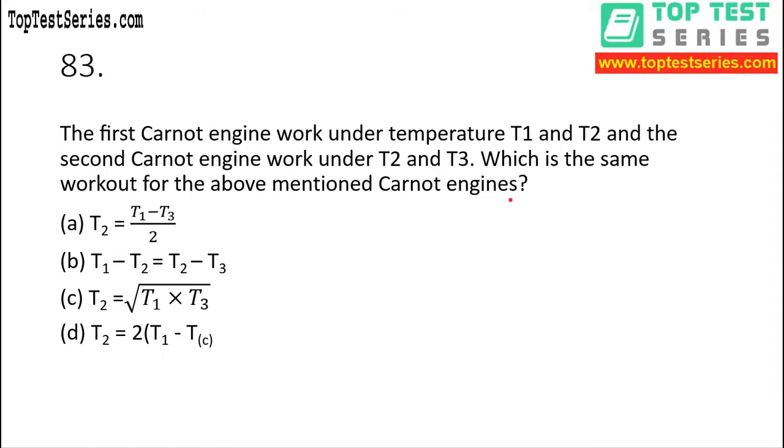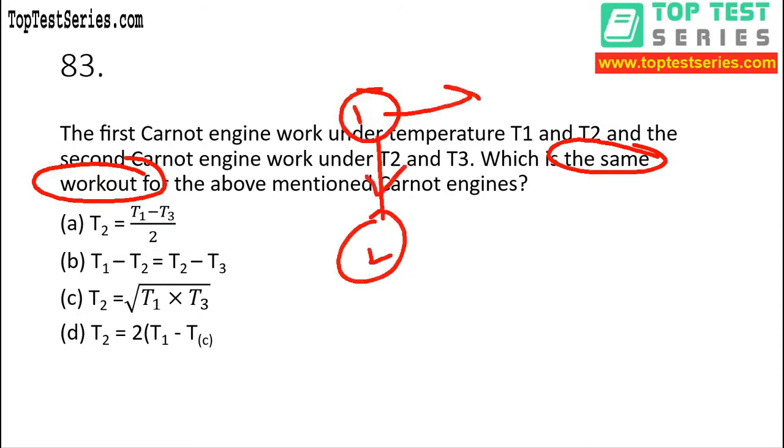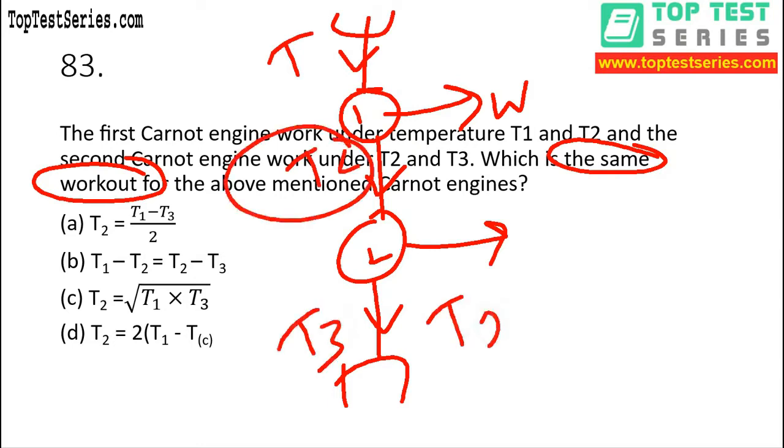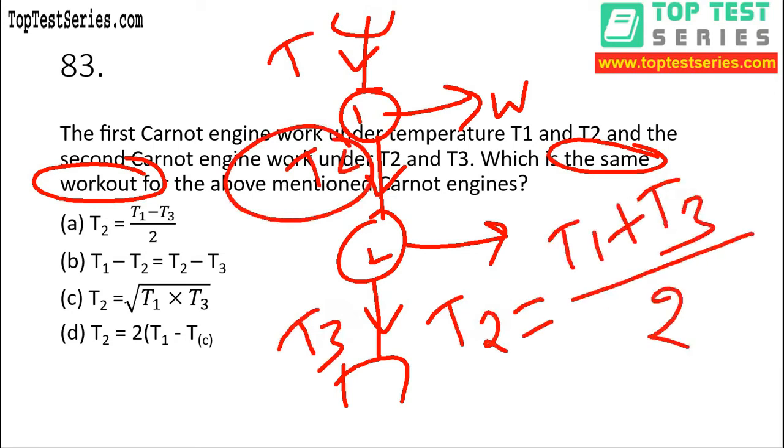Now here, my dear, it is very important to know that it is talking about the same work output. When we have two engines, both engines are connected in series, like I am showing here. Let's say this is engine 1 and this is engine 2, both connected in series. In this case, this is T1, this is T2 and this is T3. The intermediate temperature is equal to (T1 plus T3) by 2.